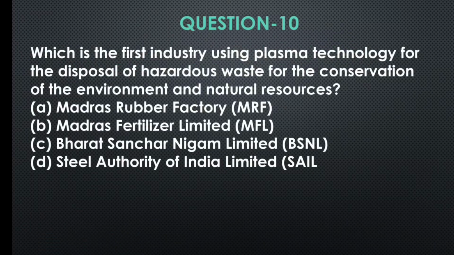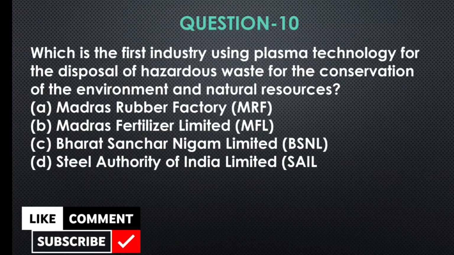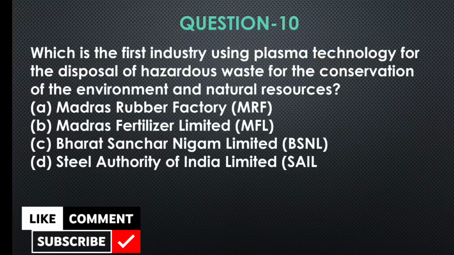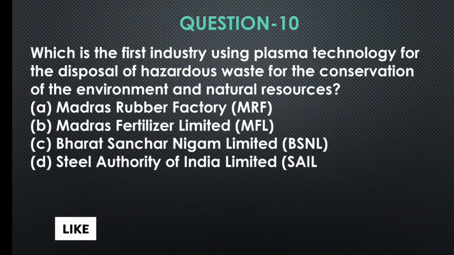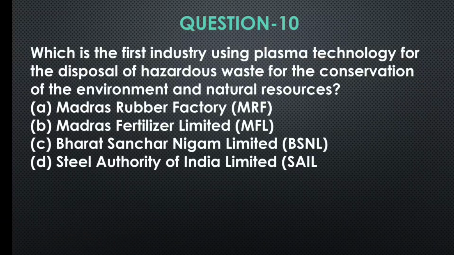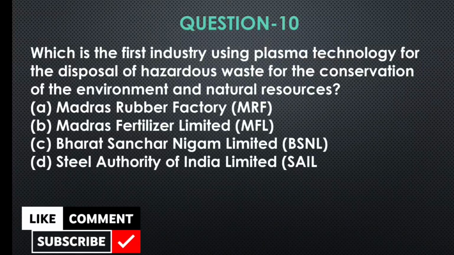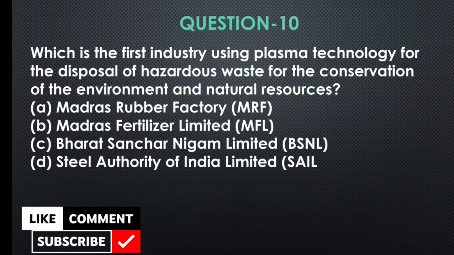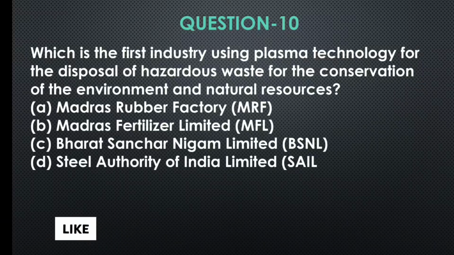Question number 10. Which is the first industry using plasma technology for the disposal of hazardous waste for the conservation of the environment and natural resources? A. Madras Rubber Factory. B. Madras Fertilizer Limited. C. Bharat Sanchar Nigam Limited. D. Steel Authority of India Limited.